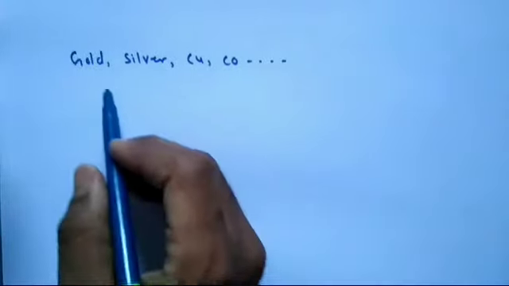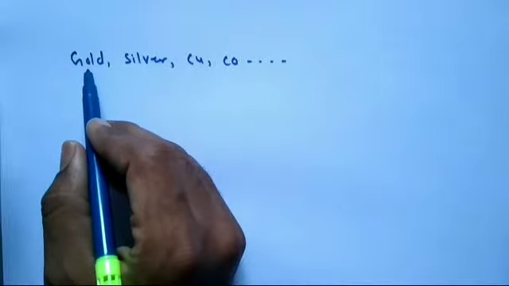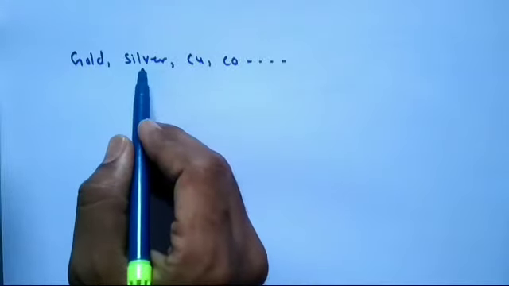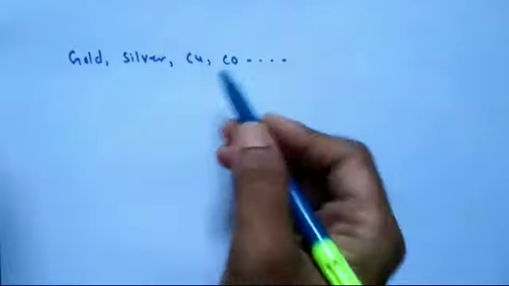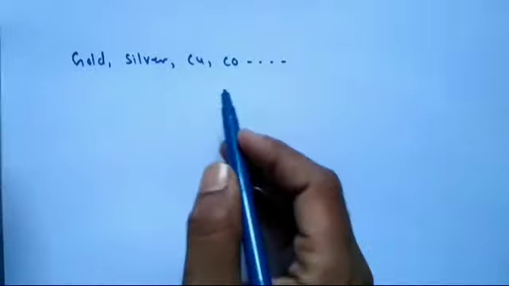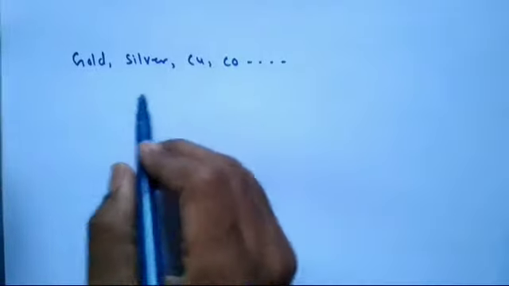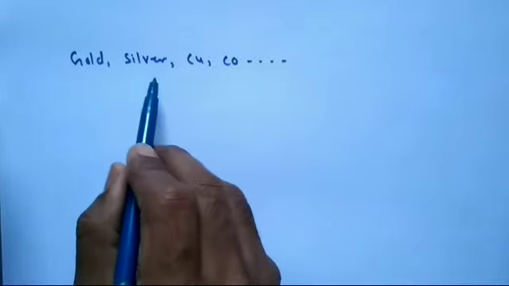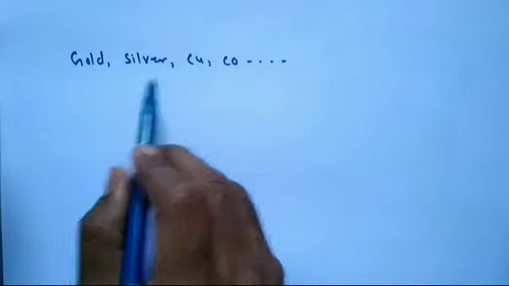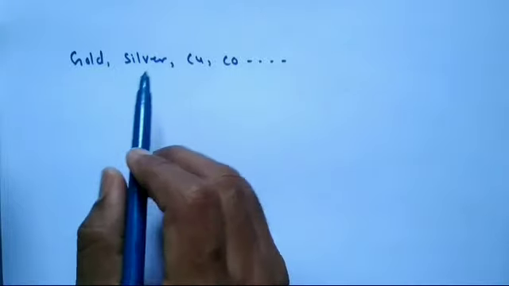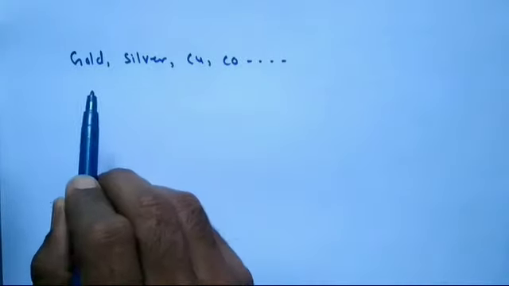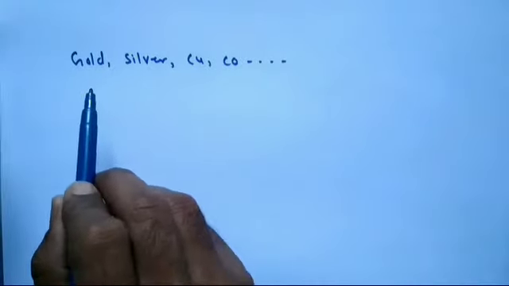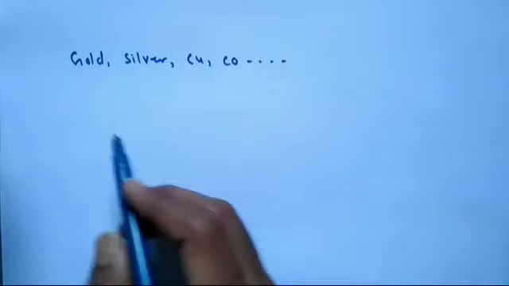Likewise, they tried to prepare gold using other basic elements like silver, cobalt, and copper, but they failed. They understood that something inside the elements never changes, something very tiny.